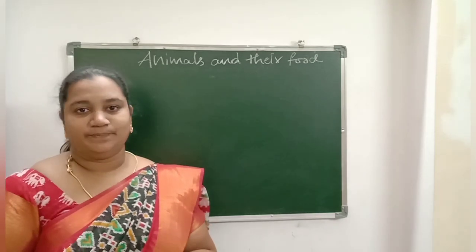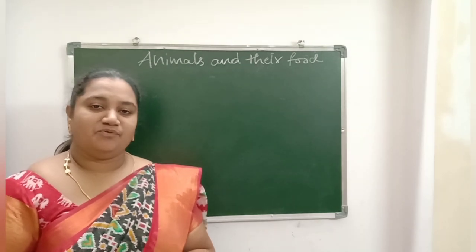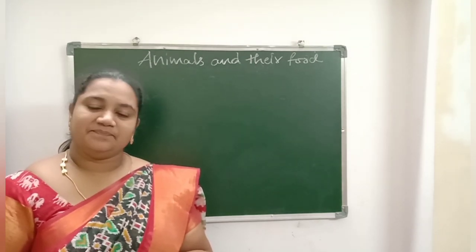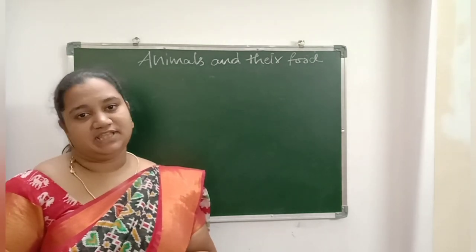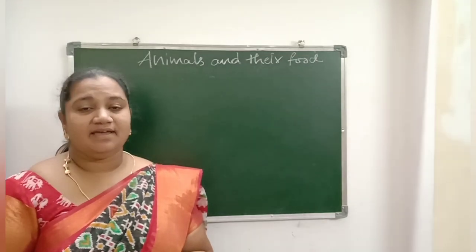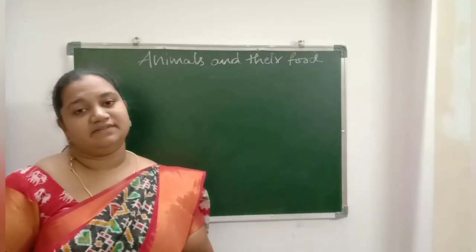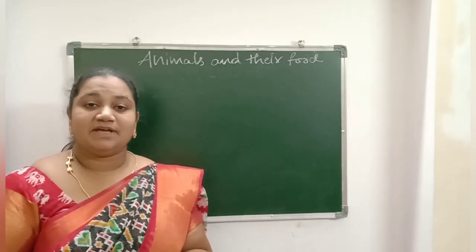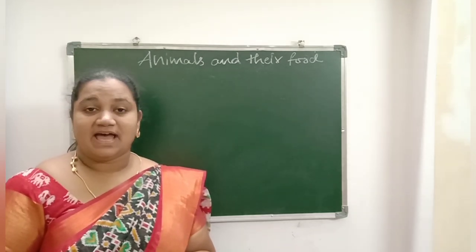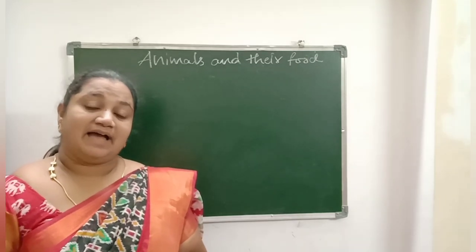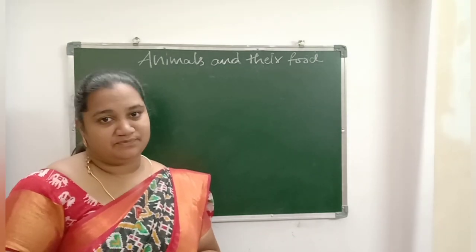We already completed two parts for this lesson and we have learned many things. Based on the type of food, the body organs of the animals depend, and based on the body organs, the type of food they eat. Also, tracing and taking are different. Tracing means by using senses they will trace the food, and taking means by using body parts it will take the food. We also filled up many tables, and learned about animal types based on their food: herbivores, carnivores, omnivores.